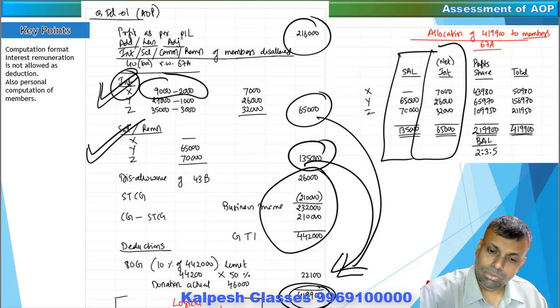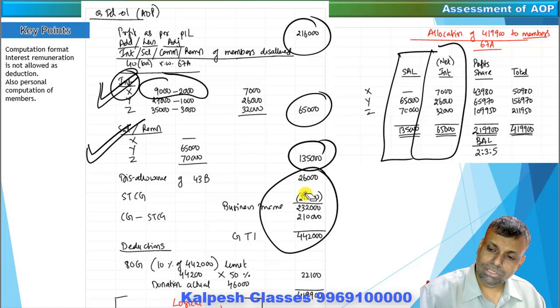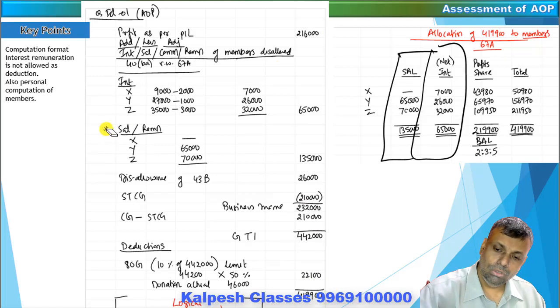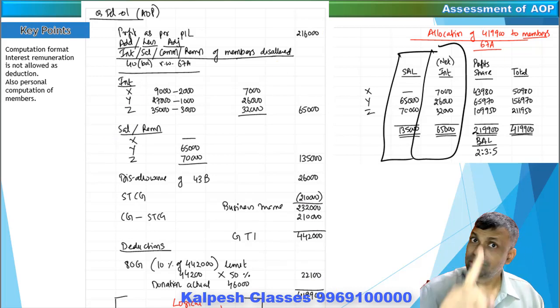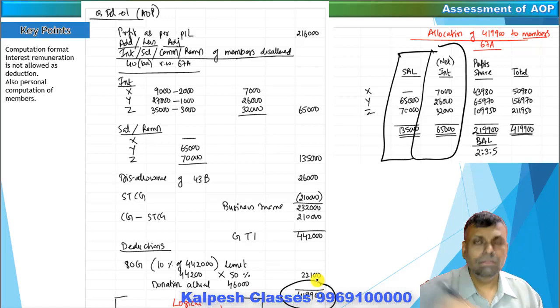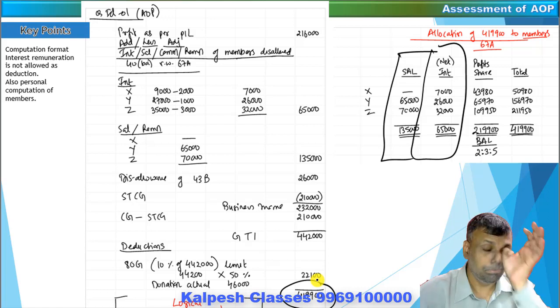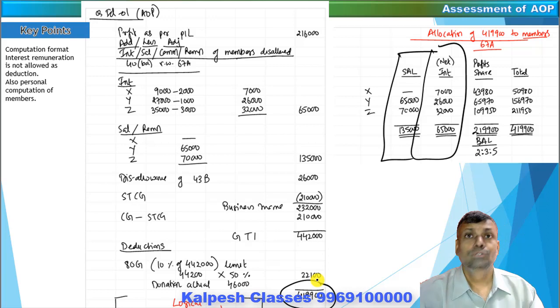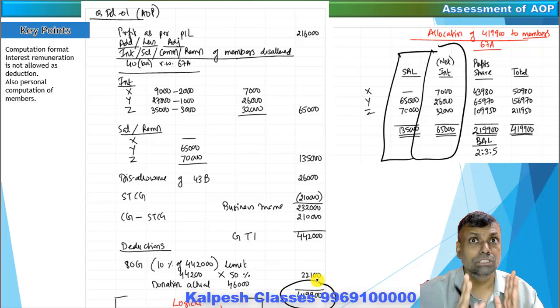Whatever is excess. So what is excess? Your total income allocation. This is what I am just trying to talk about. Your total income, total income basically means your tax income. I'm not talking about as per the books of accounts. Your total income is 4,19,000 and some odd number. This 4,19,000 has to be distributed in between these particular members for some rate purposes, if at all the rate purposes are required. So it is important to learn this particular allocation very precisely.